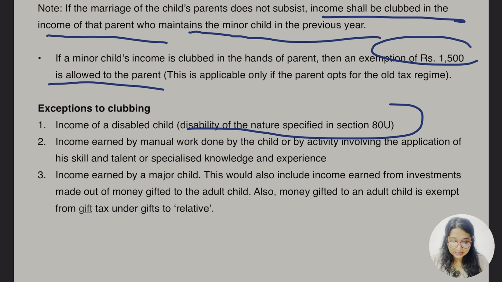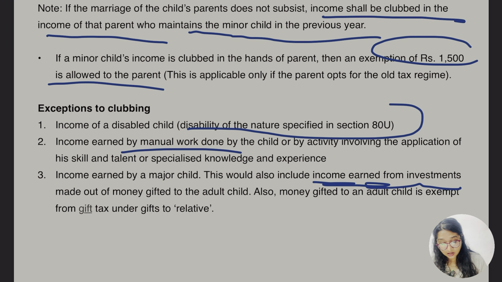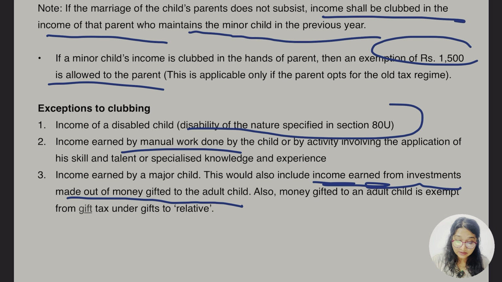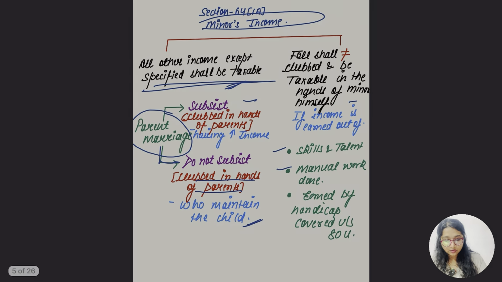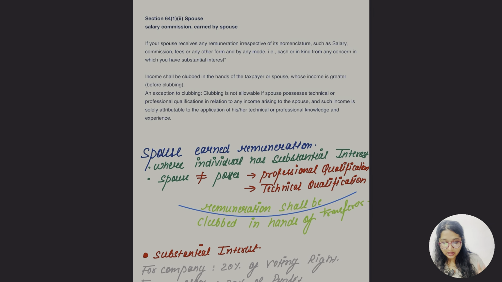Income of a disabled child, with disability of the nature specified in section 80U, and income earned by manual work done by the child or any activity involving the application of his skill, talent, specialized knowledge and experience. Income earned by the minor child, this is for the major child, would also include income earned from investment made out of money gifted to the adult child. Also, money gifted to the adult child is exempt from gift tax under the gift from relative. So hope up to this was clear. So far we have covered two sections.